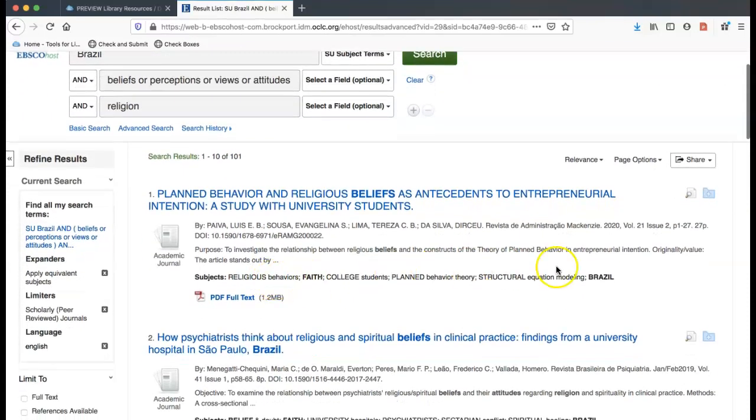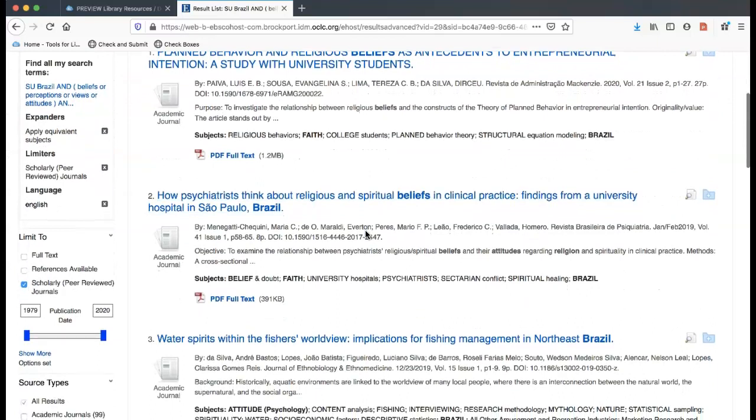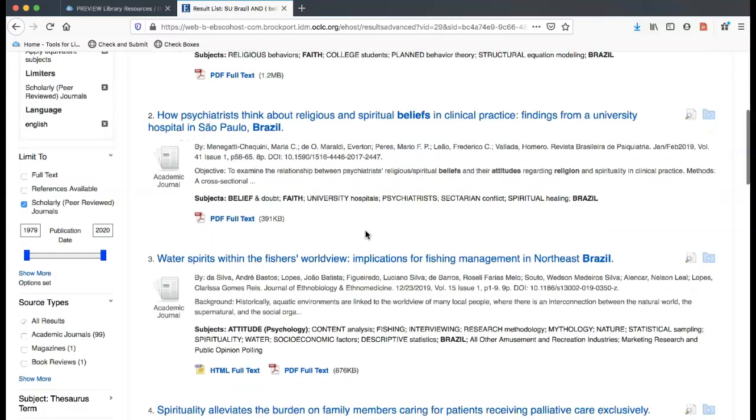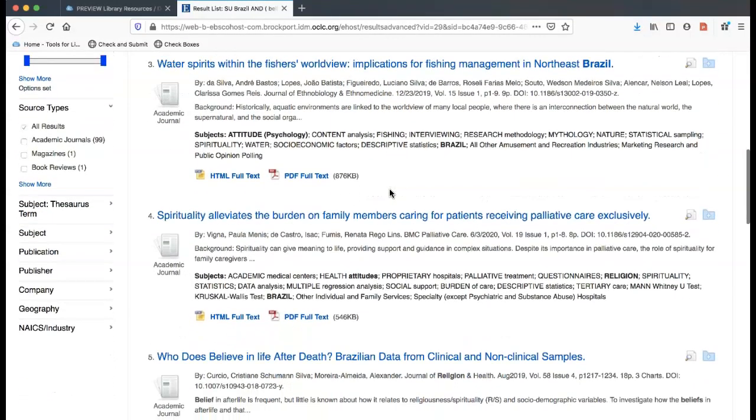And you can see Brazil is bolded here, so that article is about that one. That may be one if you wanted to see about religious beliefs in university students. Here's another university, more medical related. This one may have to do with spirituality and aquatic fishing. If you were interested maybe in some of their natural resources, that might be a place to go.